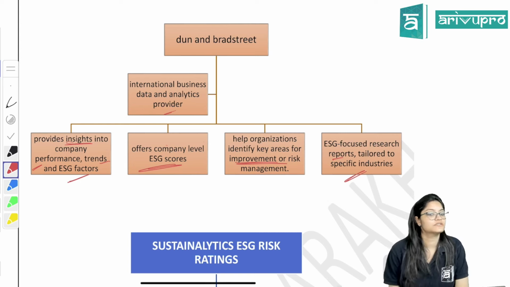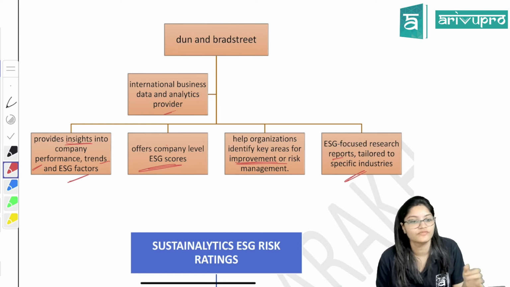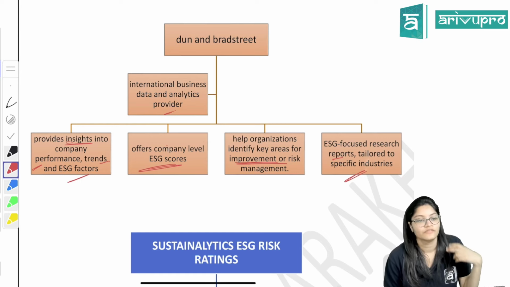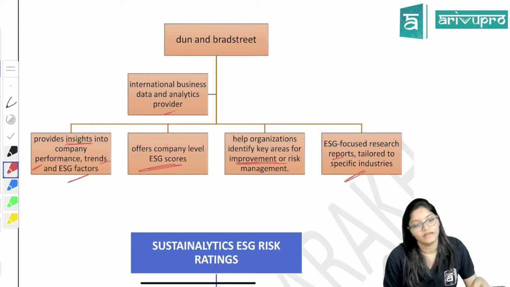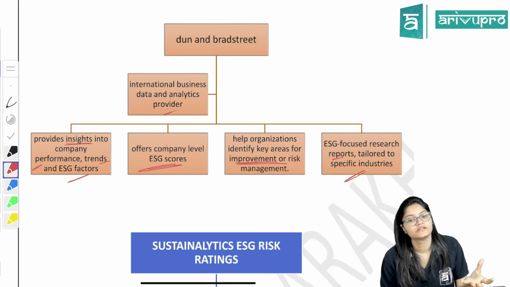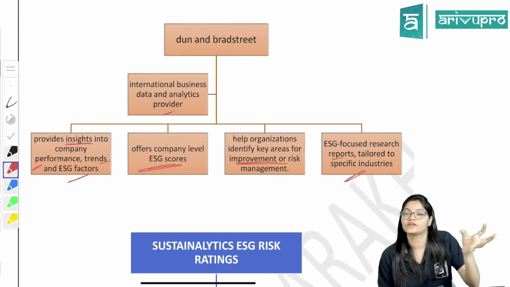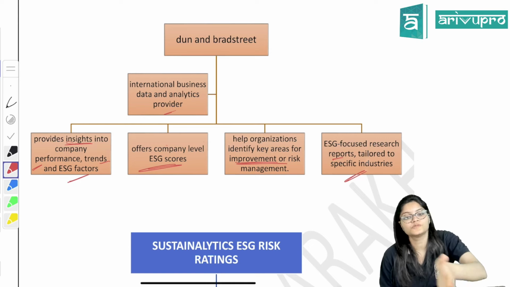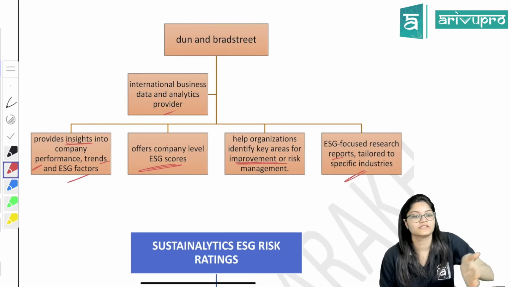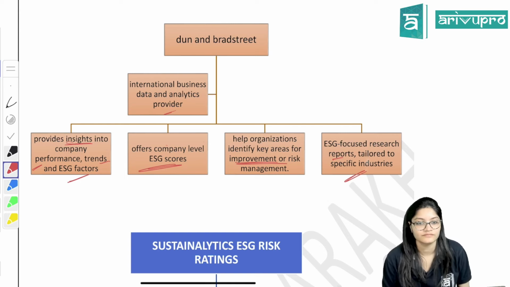Plus, it will not just give scores. It will help the organization to find areas of improvement, where improvement is needed and where risk management is needed, right? And what is it? Dun & Bradstreet is nothing but a report they are going to give. A report for what? Focused on ESG. The main purpose is ESG only, right? And tailored to specific industries. Whatever the industry specific requirements are, according to that, changes will be done. That is your Dun & Bradstreet.